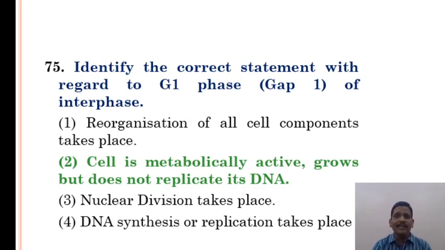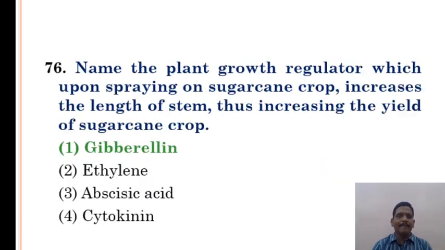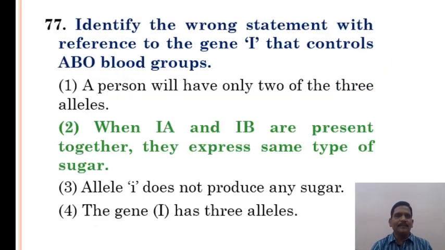The cell is metabolically active, grows, but does not replicate its DNA. Name the plant growth regulator which upon spraying on the sugarcane crop increases the length of the stem, thus increasing the yield of sugarcane. Gibberellin is the correct answer.